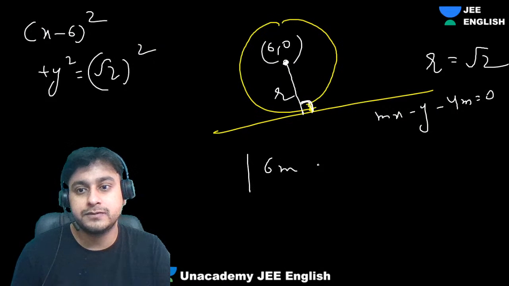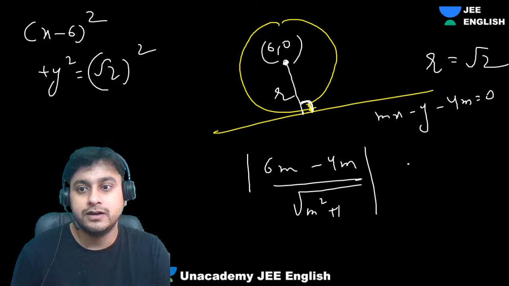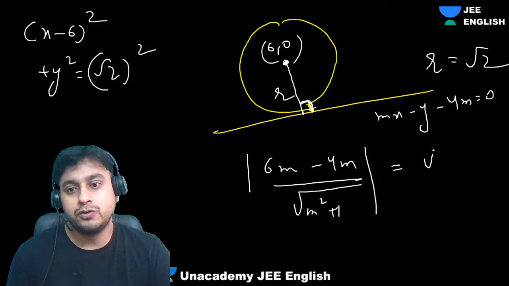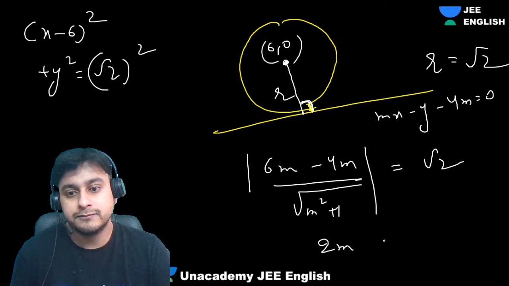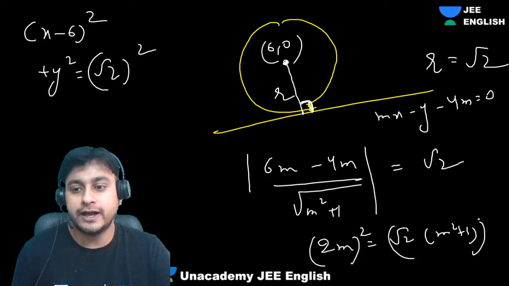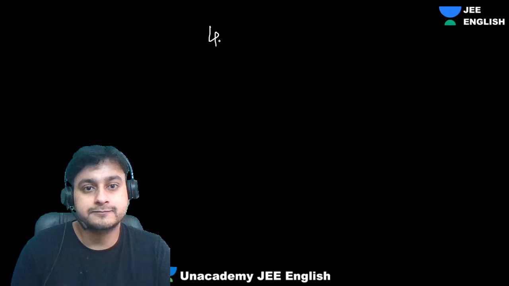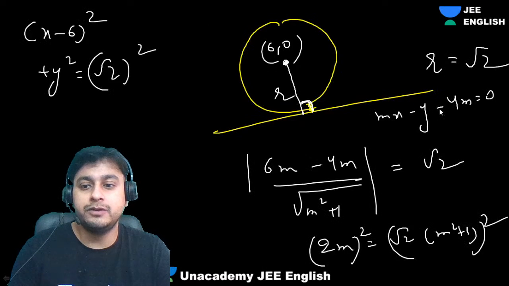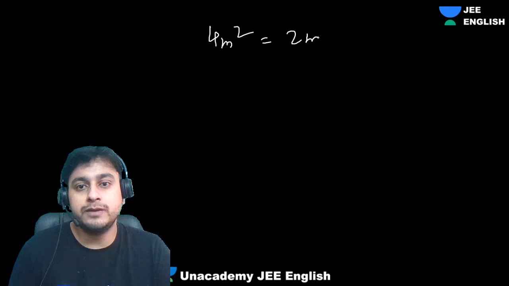Mod of 6m minus 4m over root of m square plus 1 is equal to root 2. So we get 2m equals root 2 into root of m square plus 1. Let's square both sides. So I'm getting 4m square is equal to 2m square plus 2.